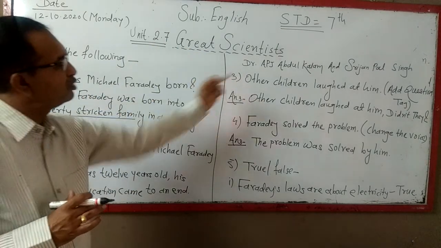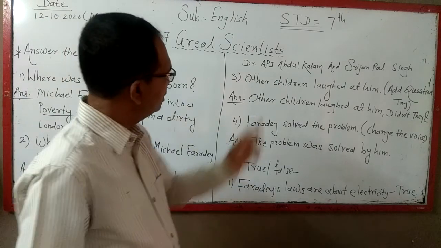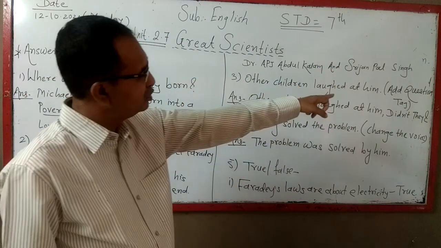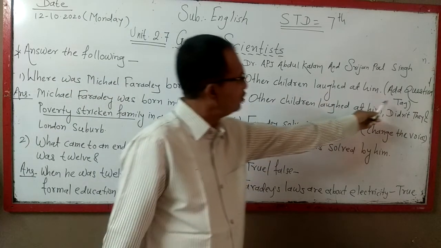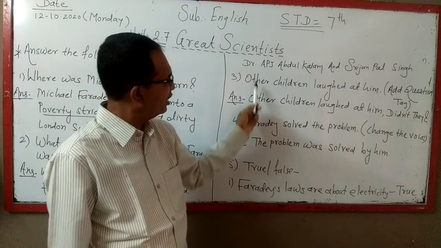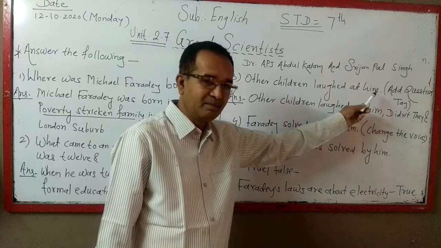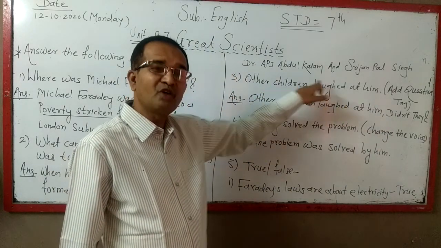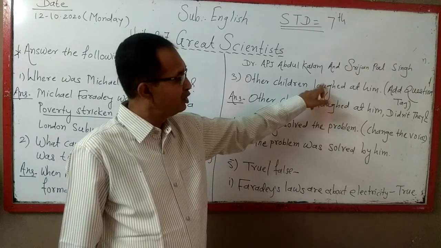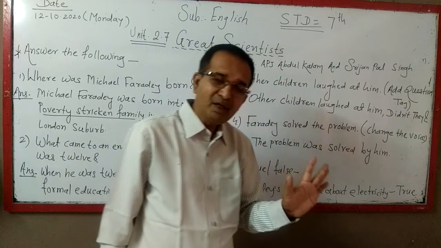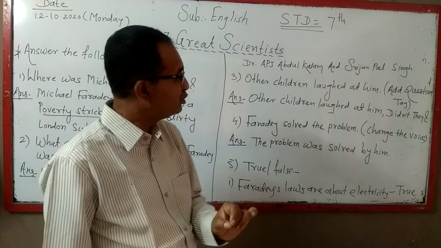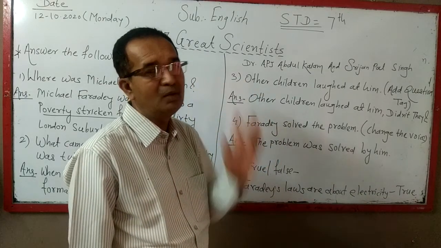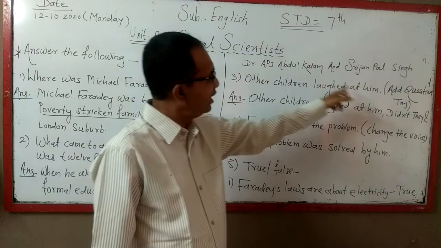Okay. Third question is a grammar question. Other children laughed at him. What do you have to do? You have to add a question tag. Write the sentence and make the comma. See here, in this sentence, there is no auxiliary verb or helping verb. So, if there is no auxiliary helping verb, you need to use do, did, does according to the tense of the verb. Other children laughed at him.